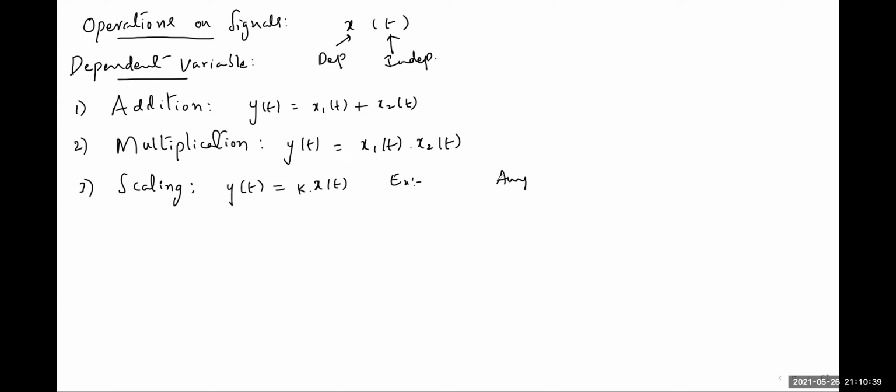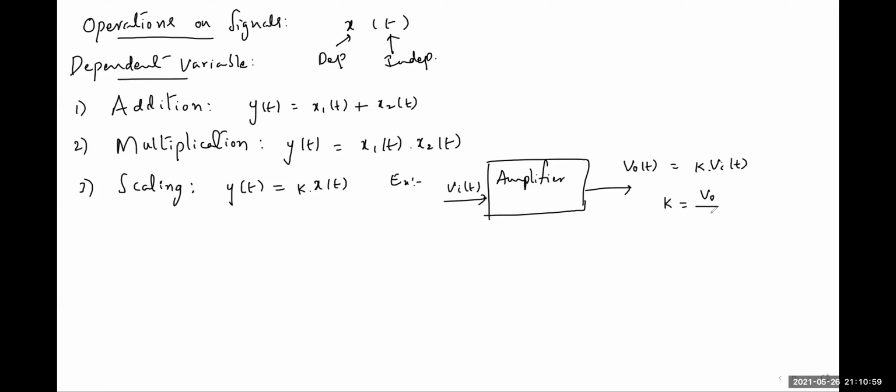Take an amplifier as an example. If an input signal is applied to the amplifier, you will get the output signal. The input signal amplitude is multiplied with some constant k. Here k is V output by V input. It is called the gain of the amplifier.